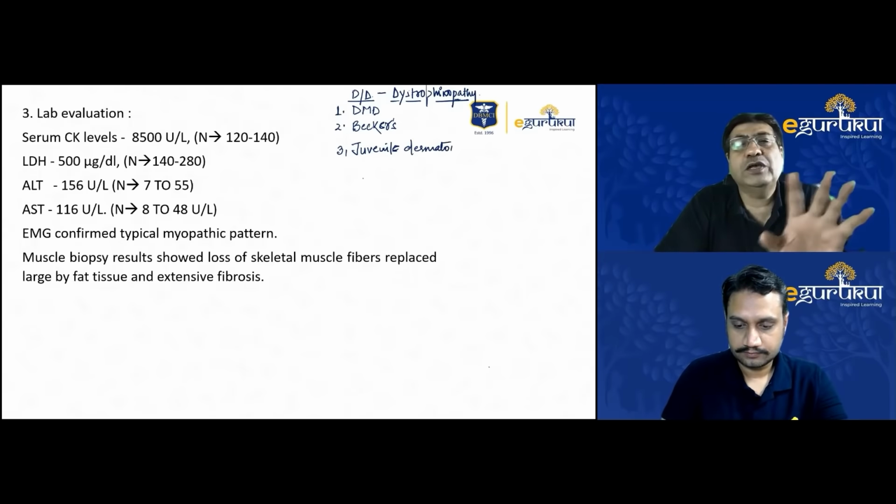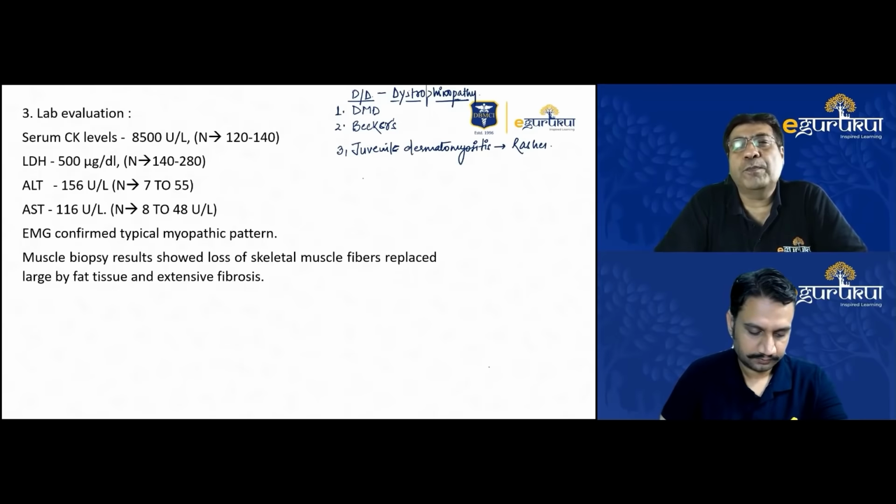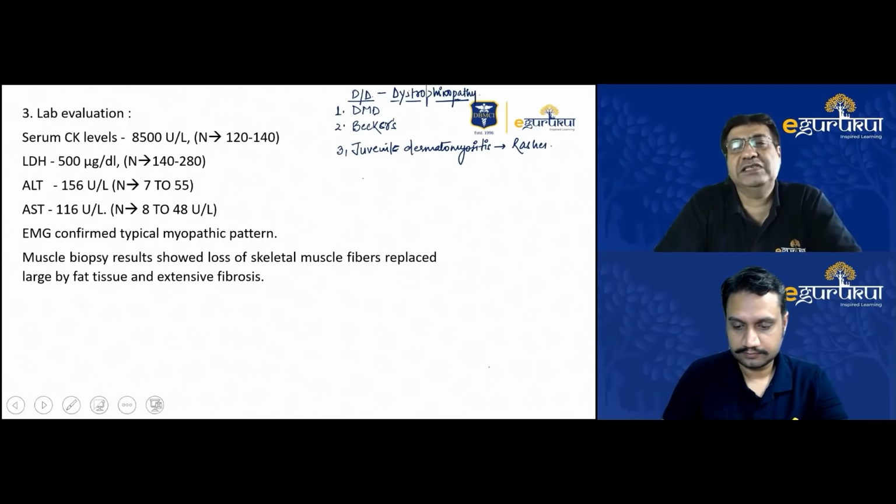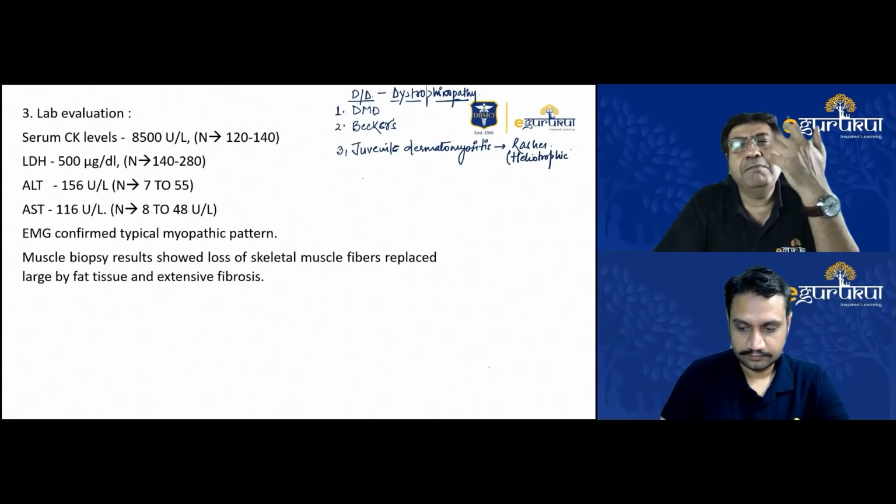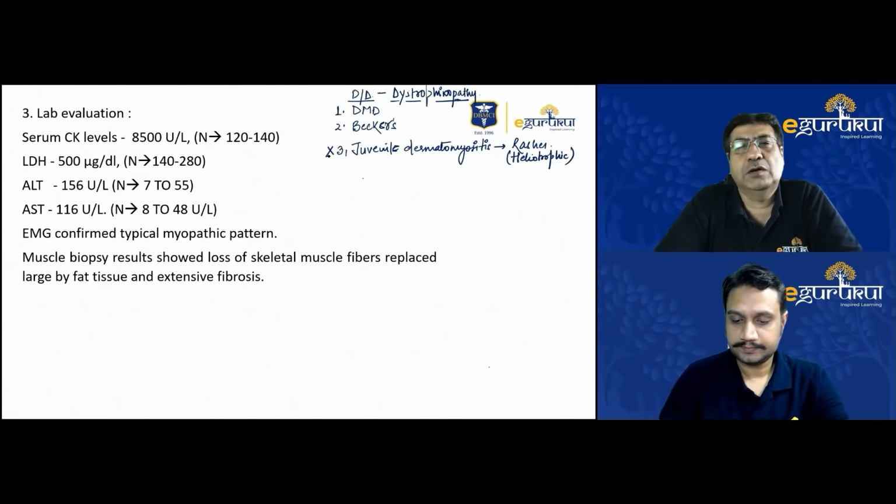However, here there was no history of rashes. Rashes are a very important finding that we see there because it's an inflammatory condition. Plus the typical heliotrope rash that is seen around the eyes, which is very characteristic of this disorder, was absent in this case. So juvenile dermatomyositis was ruled out. Also, there is a typical malar rash in juvenile dermatomyositis, like SLE, so it was ruled out.